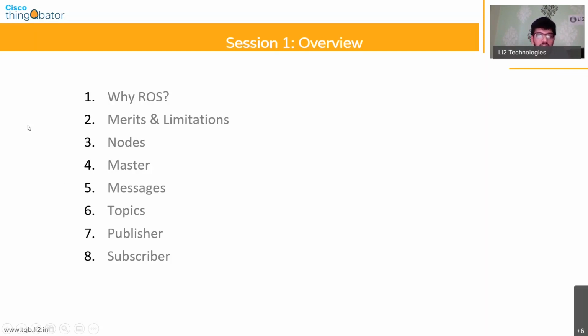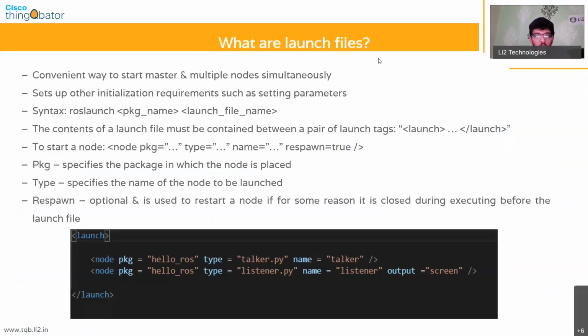So these were the highlights of what was covered yesterday, and I told you that I would be talking about what ROS launch files are, because we'll be using them extensively in today's session as well. So what are launch files? If you remember what we did yesterday, you had written a node for a publisher and a node for a subscriber. And in order to execute those nodes, what did you do? You initially opened up something called roscore. roscore launched the master, and a couple of essential topics as well. That allowed the ROS master to ensure that the two nodes within your system are able to communicate with one another.